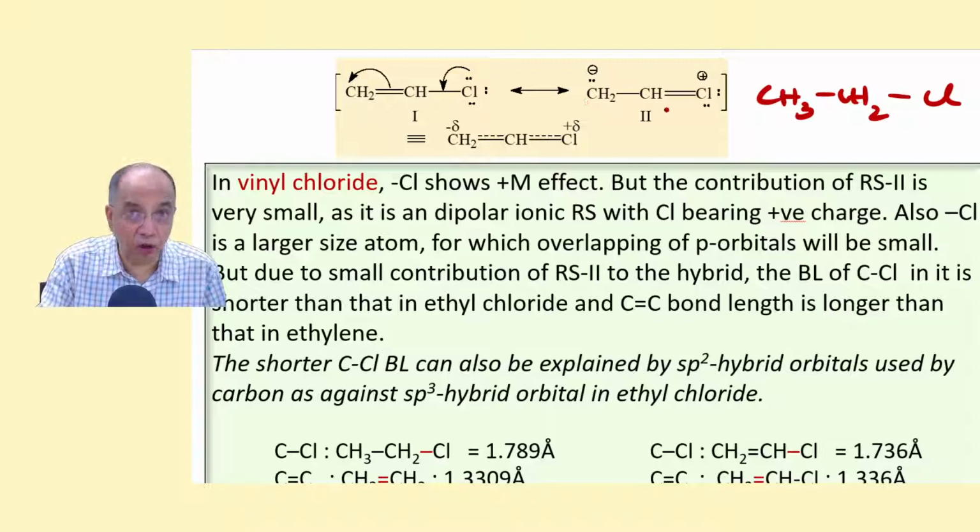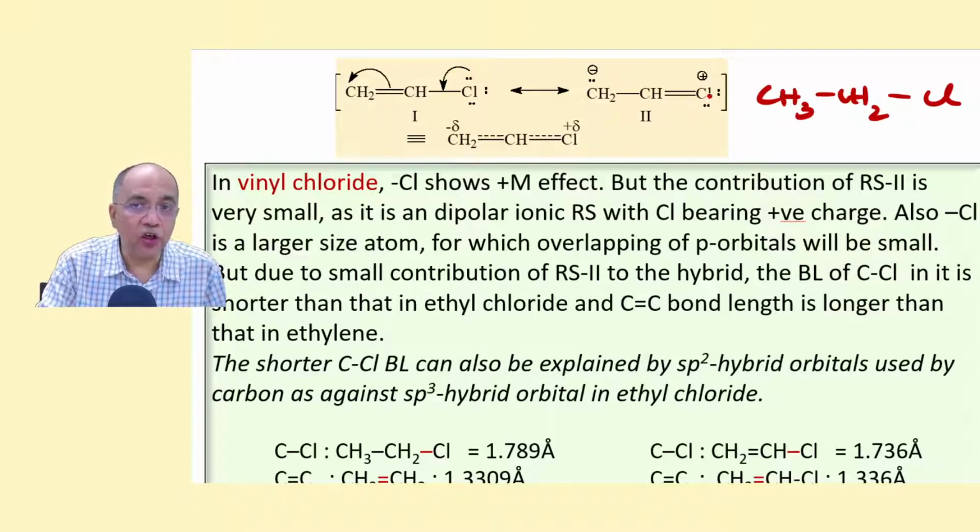Although the resonance contribution of this RS is very small, because chlorine is not only a larger size element, but also has a lesser electronegativity than fluorine.